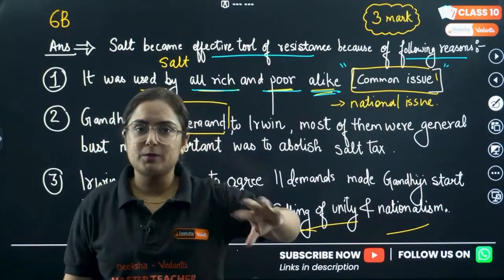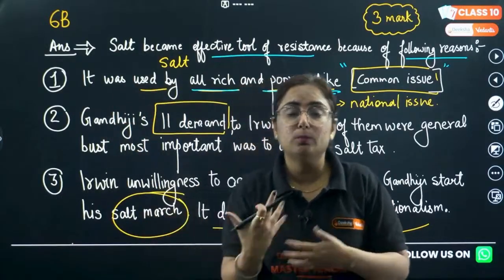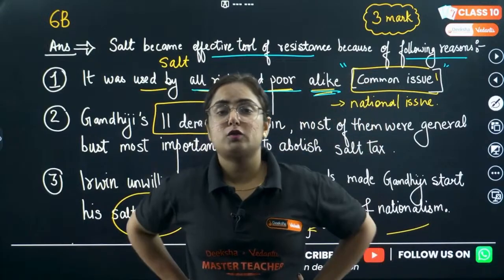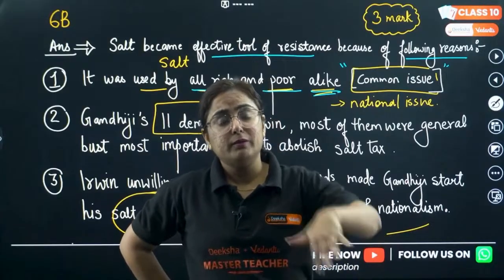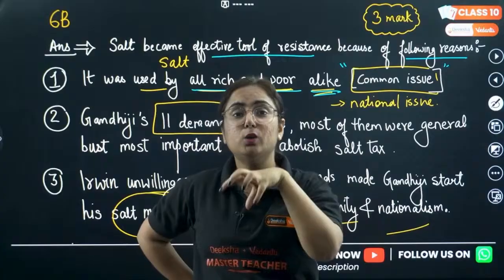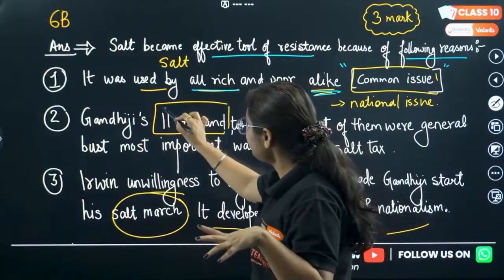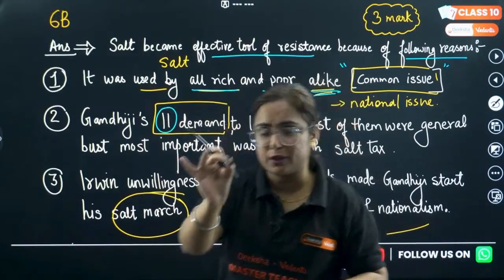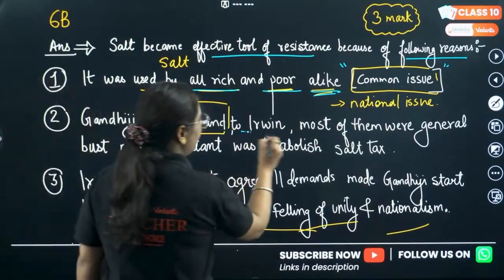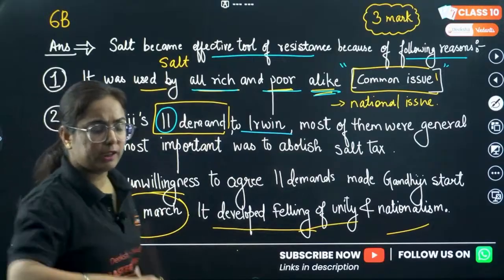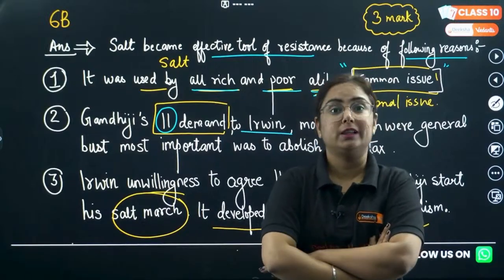Okay, but you might be thinking, what happened with the salt? Salt was produced by evaporating ocean water, but when the Britishers came to India, they had a monopoly that only the Britishers would produce salt. Okay, major issue, major problem. And even when they sold that salt, they applied an inhuman tax on an item of daily consumption. So Gandhiji decided that he would present 11 demands in front of Irwin, the Viceroy of India at that time, and among those 11 demands, the most important was to abolish the salt tax.